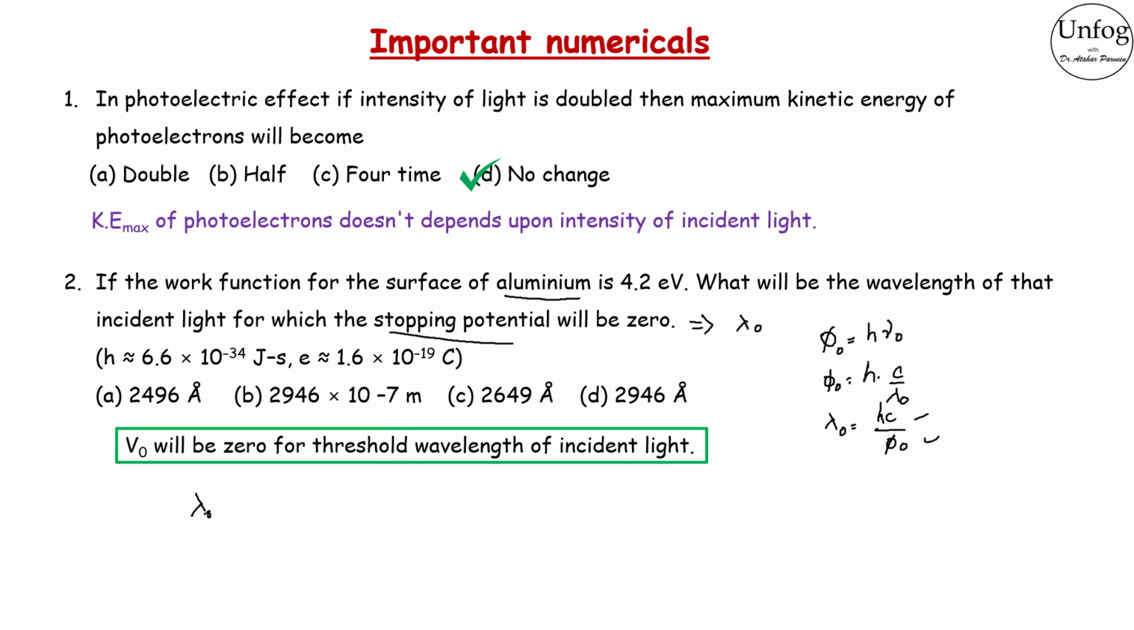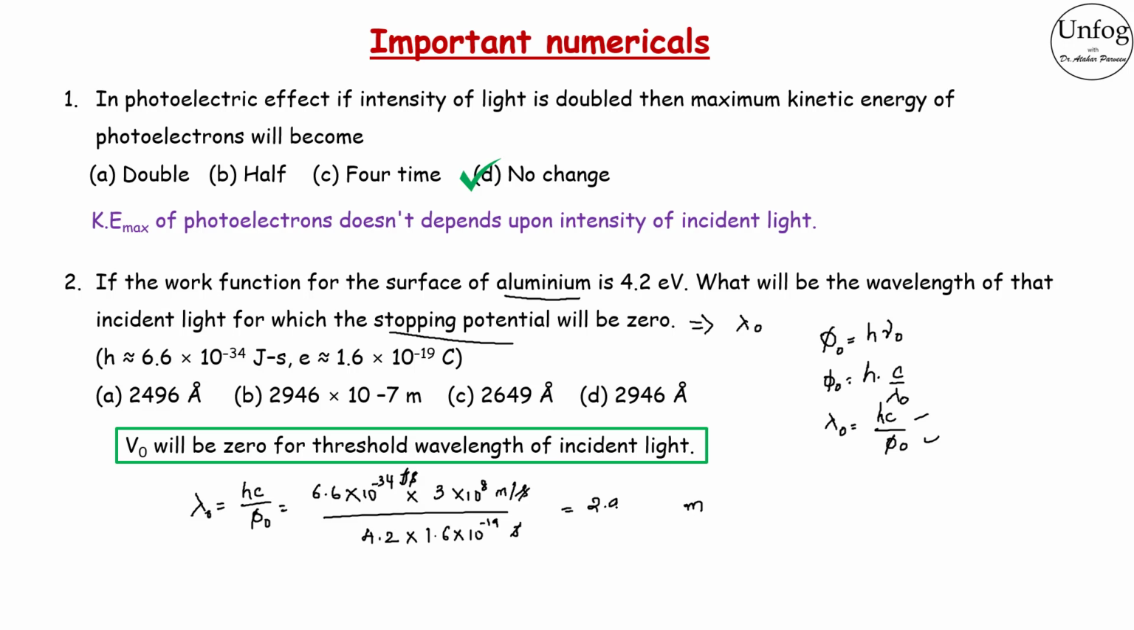So we know that lambda naught is equal to hc by phi naught. h is given, the Planck's constant, 6.6 into 10 to the power minus 34 joule second, into speed of light, we know 3 into 10 to the power 8 meters per second, divided by the given work function 4.2. It is in eV, that's why convert it into joule, into 1.6 into 10 to the power minus 19 joule. This joule will cancel with this joule. This second will cancel with this second. The remaining will be only meter, and then just multiply the numerator and multiply the denominator. Divide the numerator by denominator.